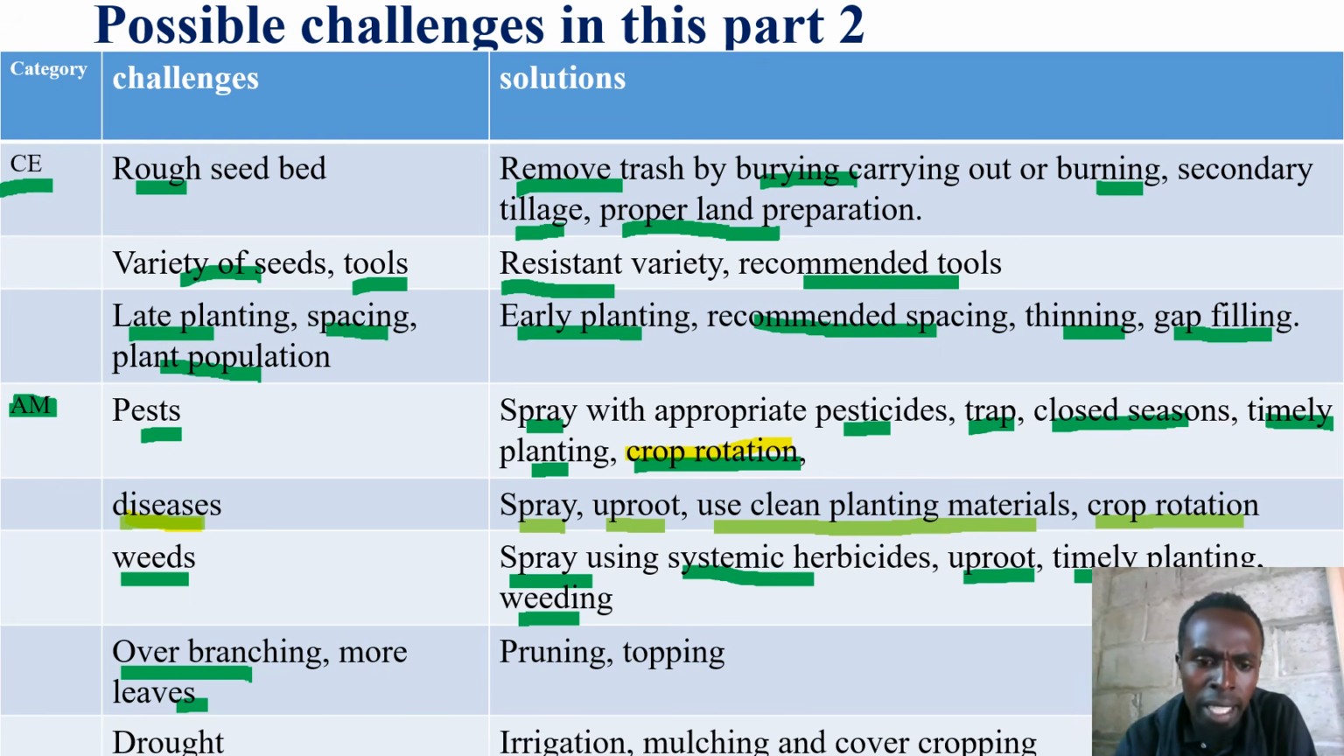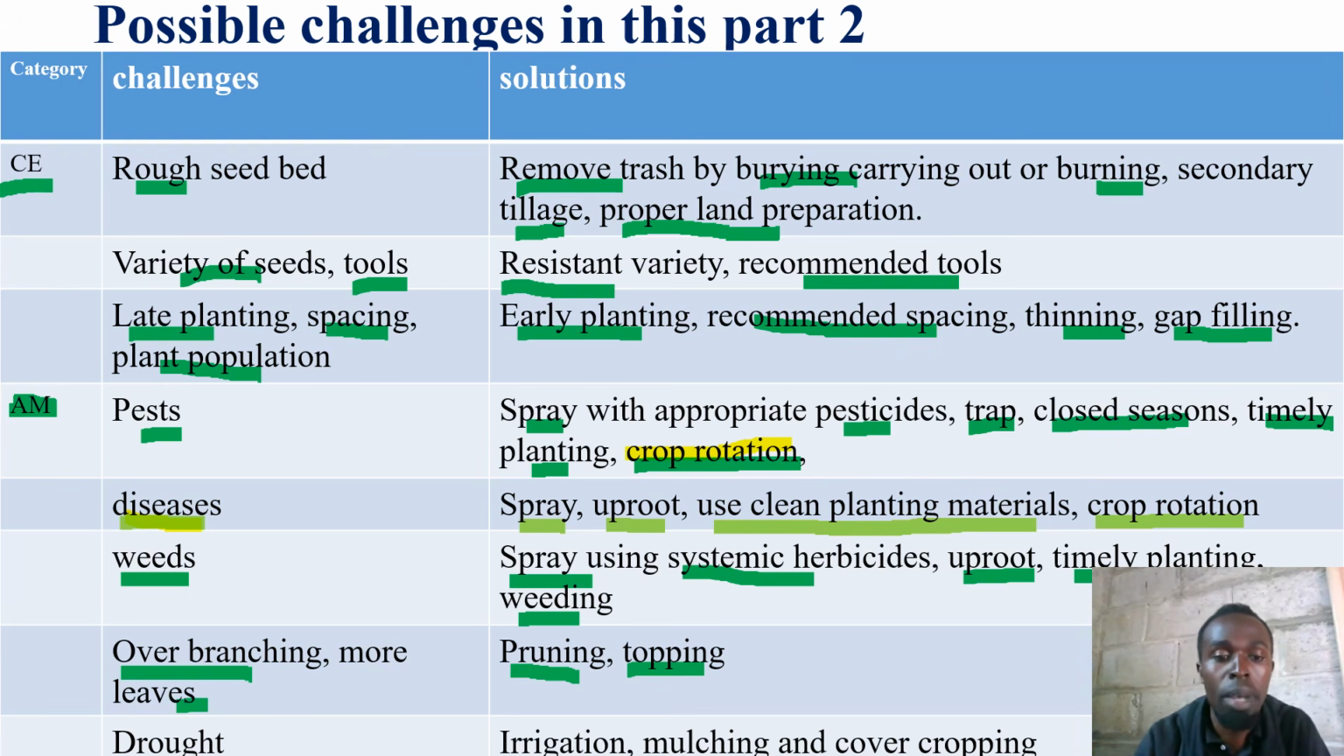Probably, in such cases, we are advising this farmer to carry out pruning to regulate the number of leaves or branches. Or then, for instance, crops like tea, crops like cocoa, even coffee, may not be required to grow too tall. So we recommend topping. Let's cut off the upper branches, which will not benefit the farmer.